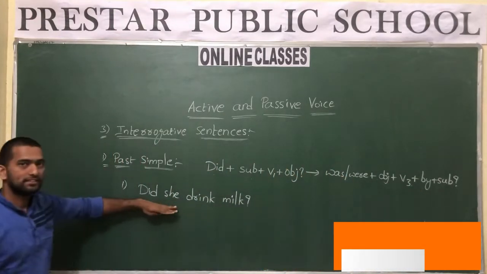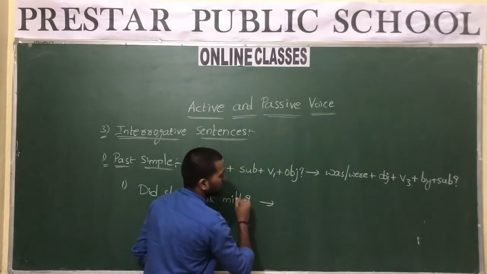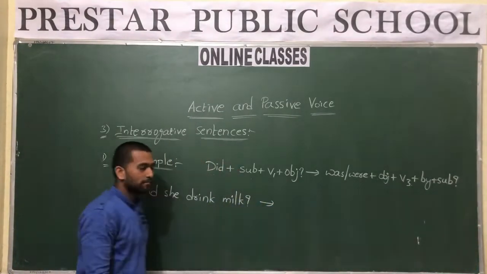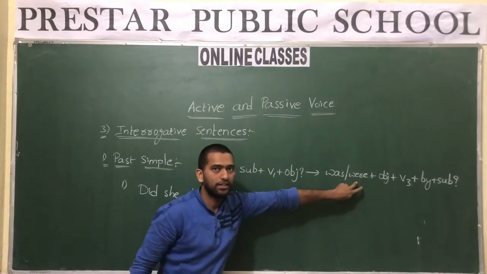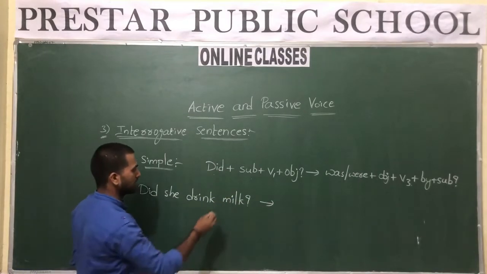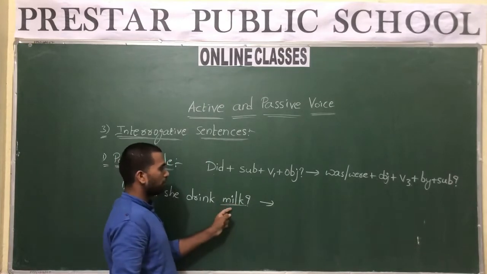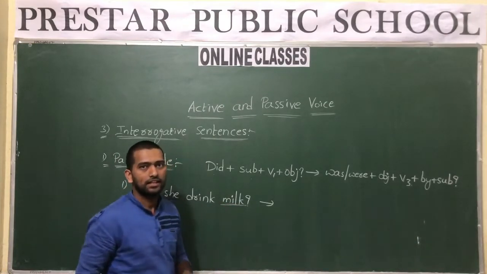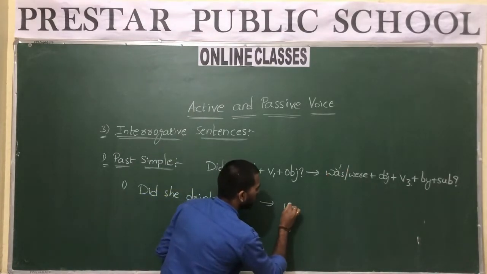Okay, if this is a sentence, now just convert this into passive voice by following this structure. We use the helping verb according to the object, whether it is singular or plural or third person singular, whatever it is. Milk is the object here. Milk is generally taken as a collective noun, so it is singular. So we use was.